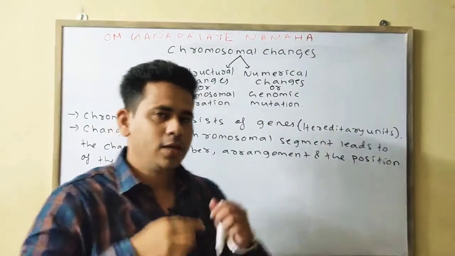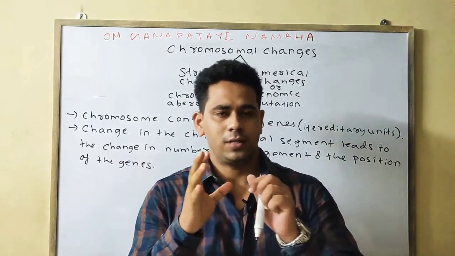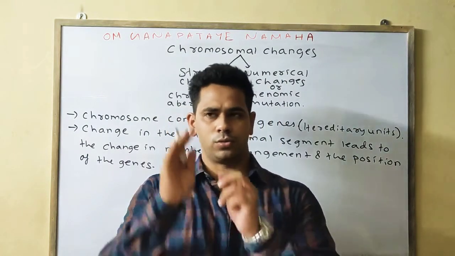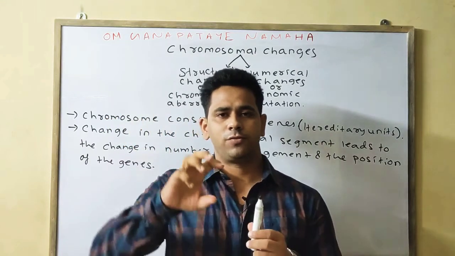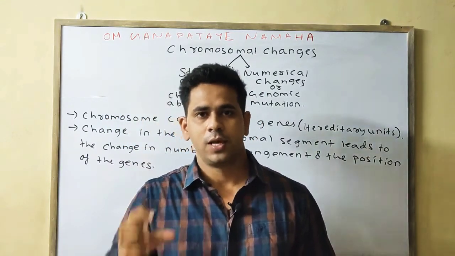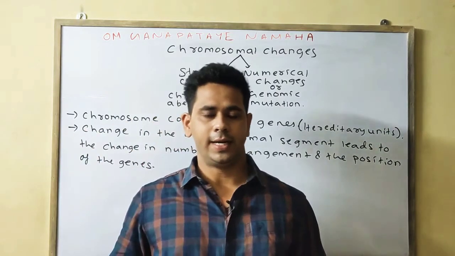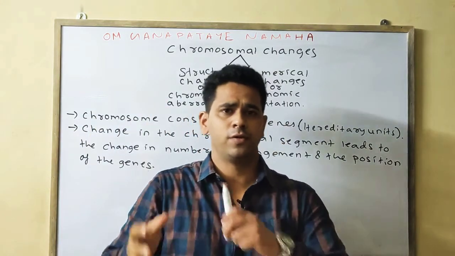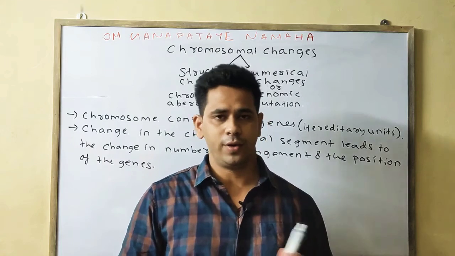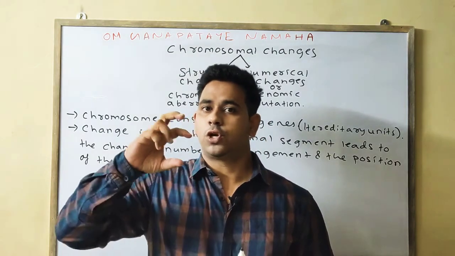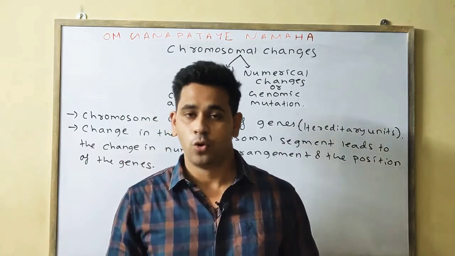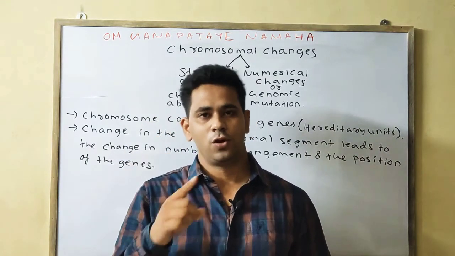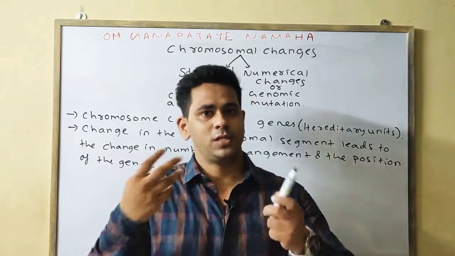If structurally the chromosome segments will change, then we know the chromosome consists of some amount of genes. If structurally it will change, meaning if some part will be deleted, duplicated, inverted or translocated, we'll read in detail, then obviously the number of genes will also be changed.